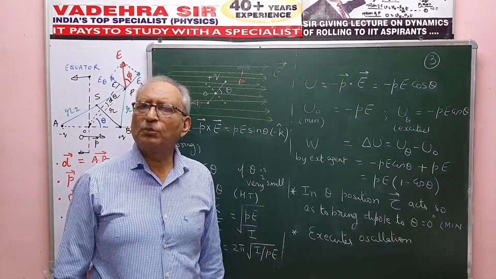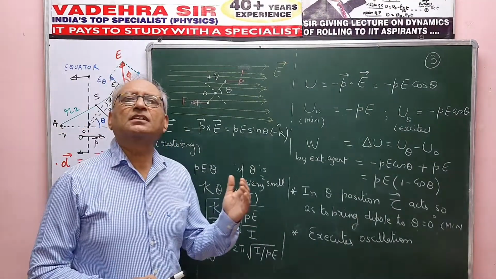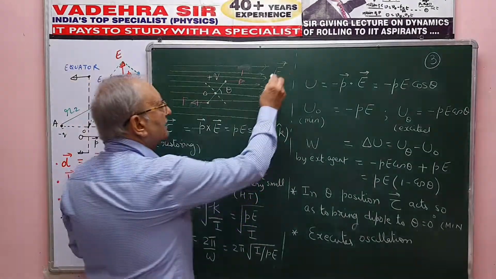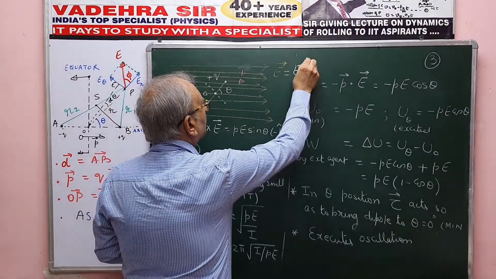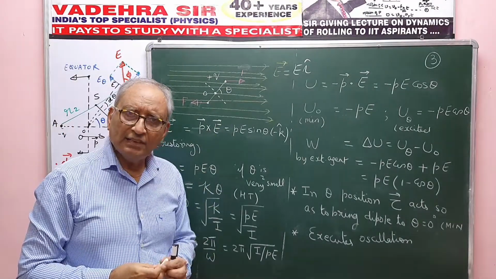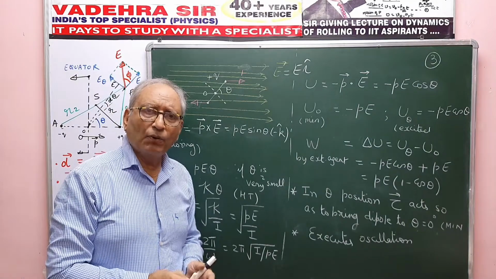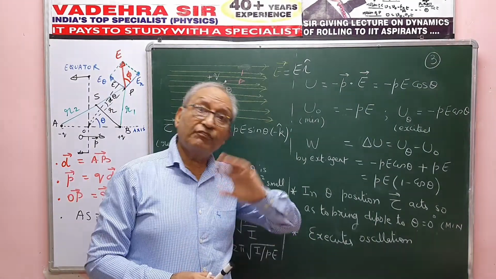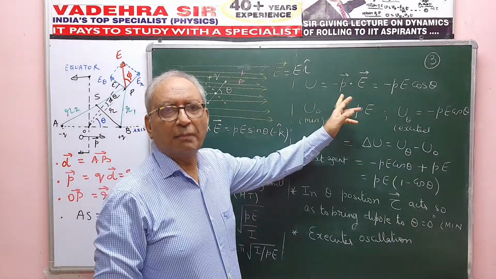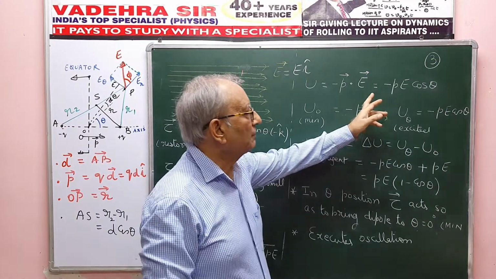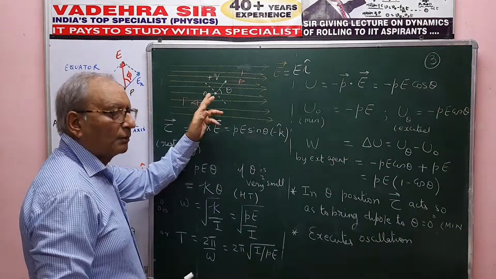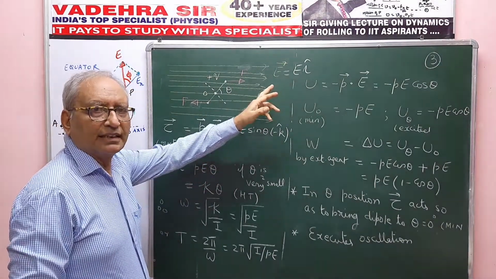Suppose the dipole with the dipole moment P arrow is placed in a uniform external electric field of strength E arrow, where E arrow is along the x-axis, so I can take E arrow as E i cap. And we place the dipole within this field. Then within the field, the dipole-field system has potential energy U that is equal to minus P arrow dot E arrow. So that will be minus PE cos theta, if theta is the angle that the dipole moment vector P arrow makes with the electric field vector.